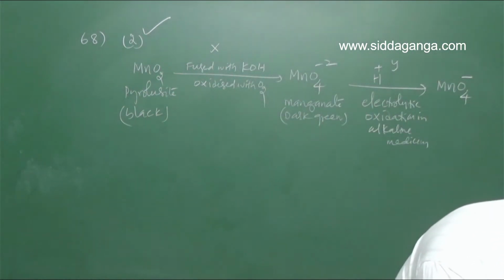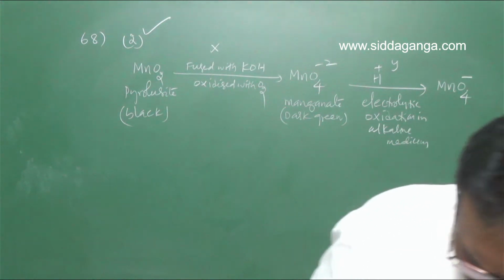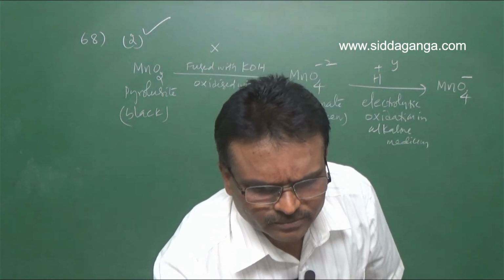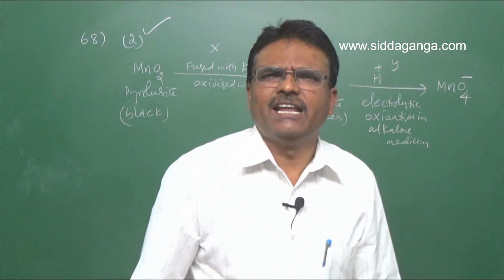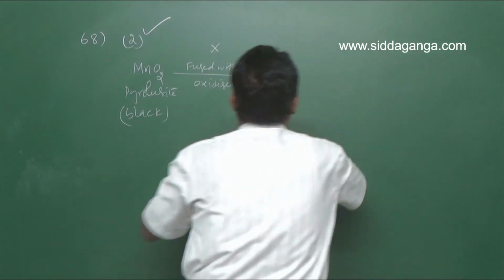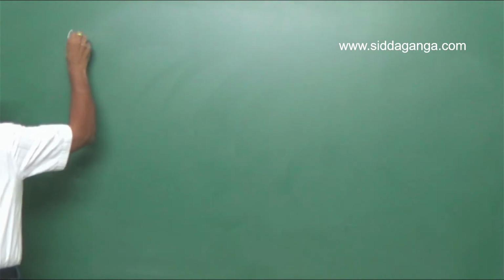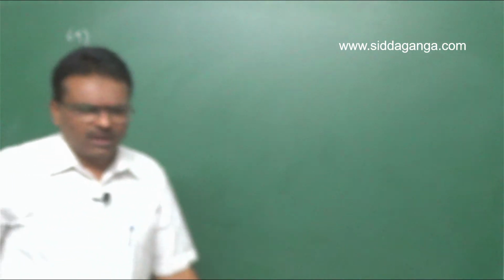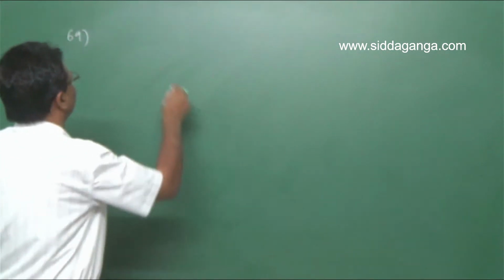Next, question number 69. Which of the following is a secondary alkyl halide? Isobutyl chloride.